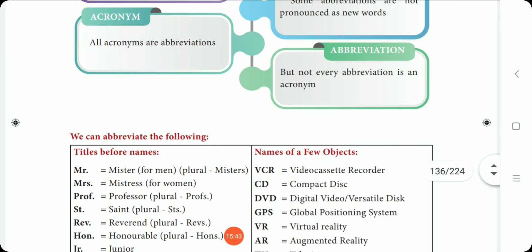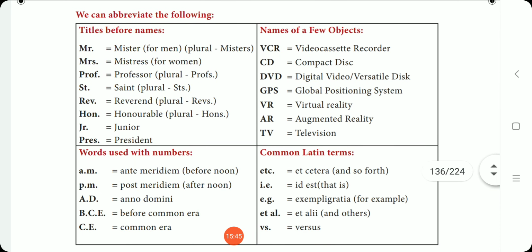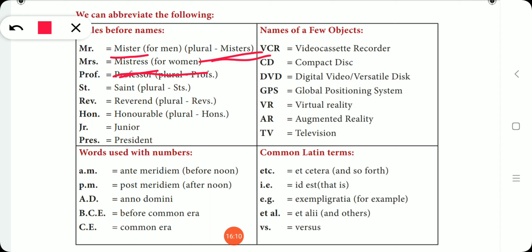Okay, some exercises are given. We can abbreviate the following. Titles before names. See, MR for Mr. For men we use Mr., and the plural we use is Misters. MRS, Mistress, for women. So for men we say Mr., and for the plural we say Misters. So Mrs. is Mistress.